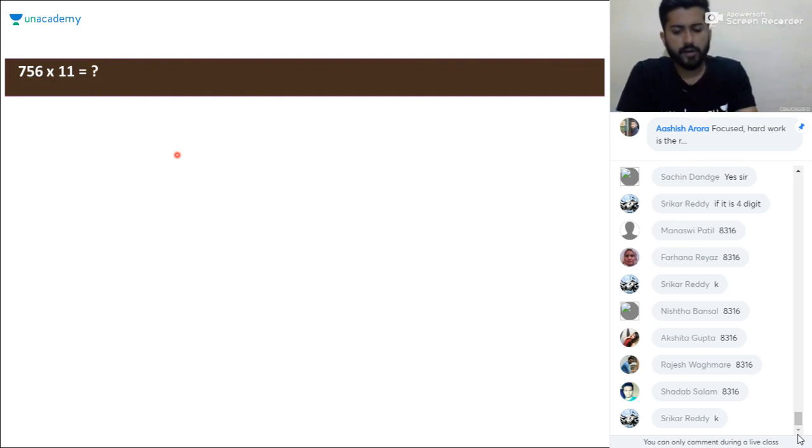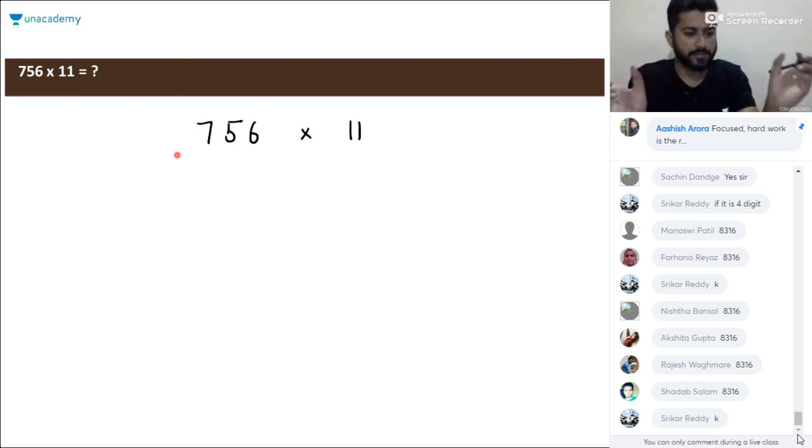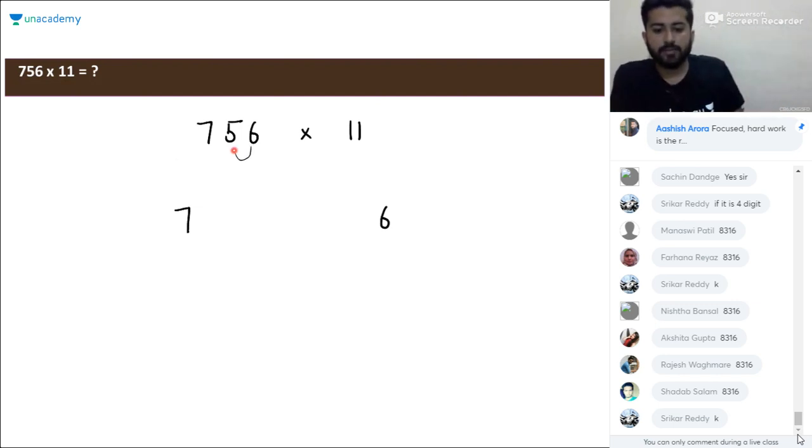Okay, so when you have to multiply this number 756 with 11, just the same step, write the terminal numbers first, that is 7 and 6. So writing the terminal numbers first, then we will add the pairs starting from the right hand side. So 6 plus 5 will be 11. So we cannot write a 2-digit number like this. We have to write only 1 here and 1 will go as carry.